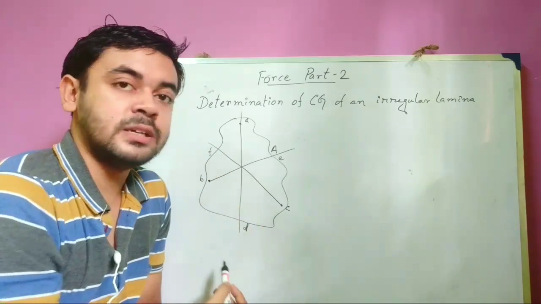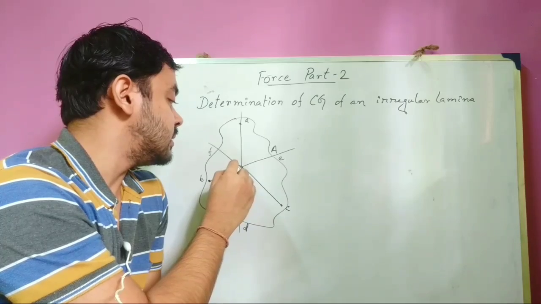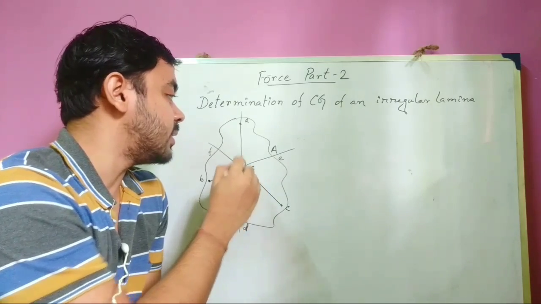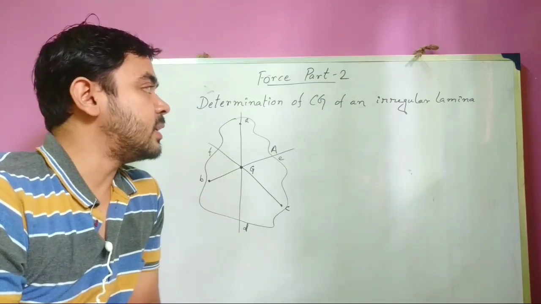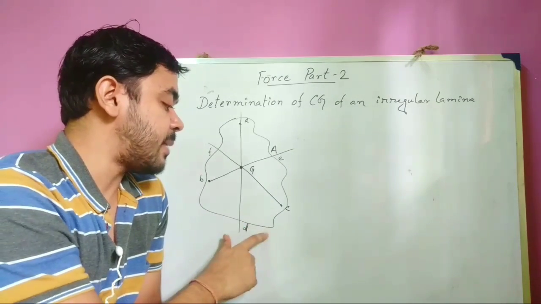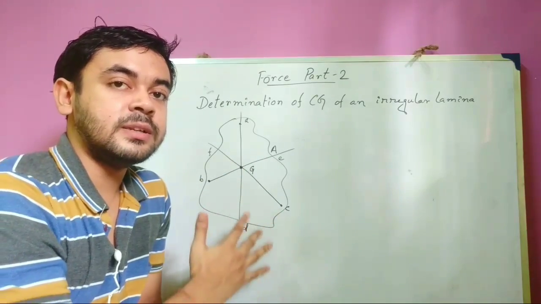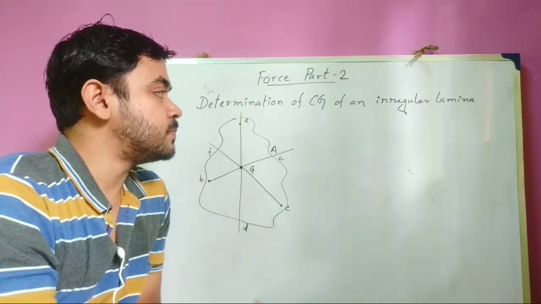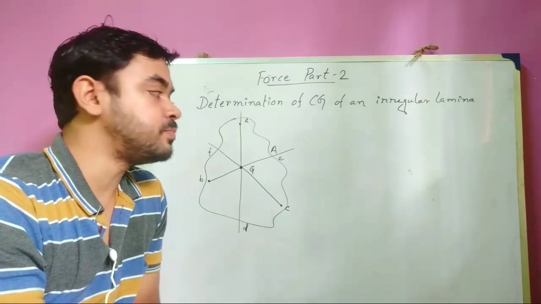Obviously these 3 straight lines will meet at a point. This point will be the center of gravity of this irregular lamina. Thus, the center of gravity of an irregular lamina is determined by hanging it from 3 holes placed near its periphery. So, this is all about the center of gravity and equilibrium.